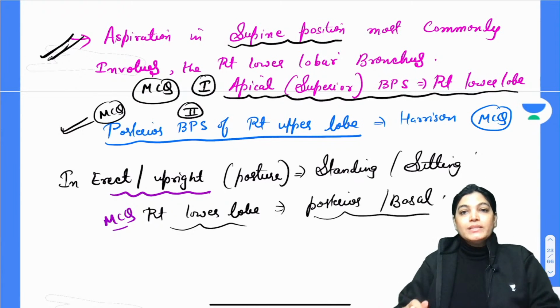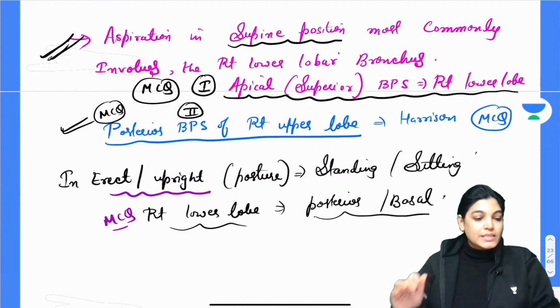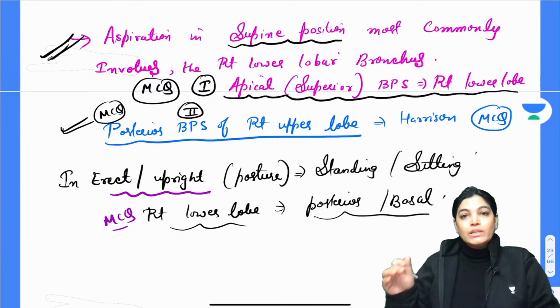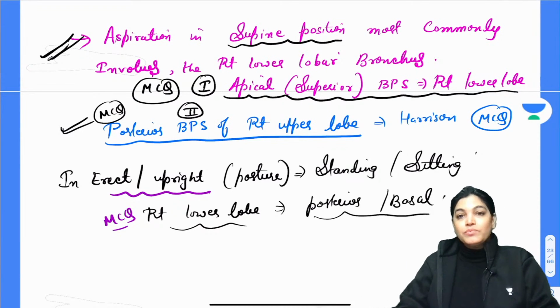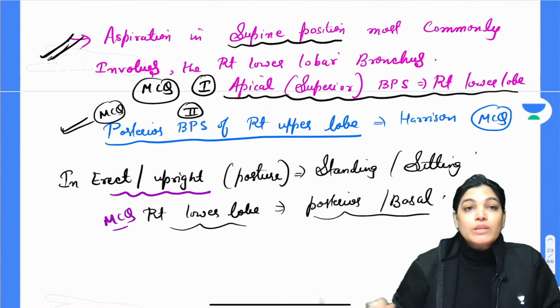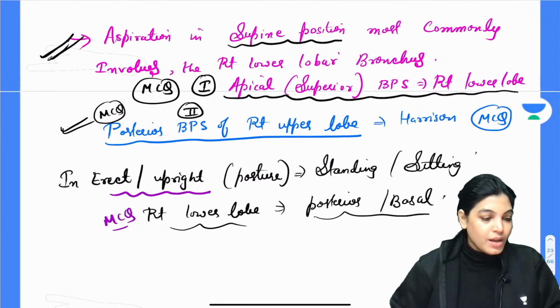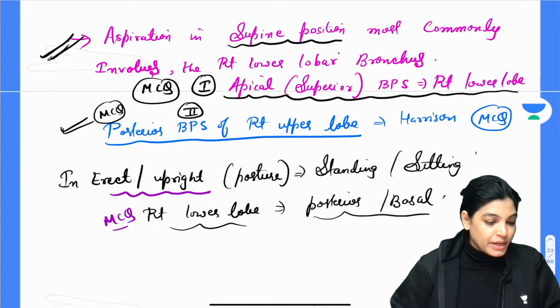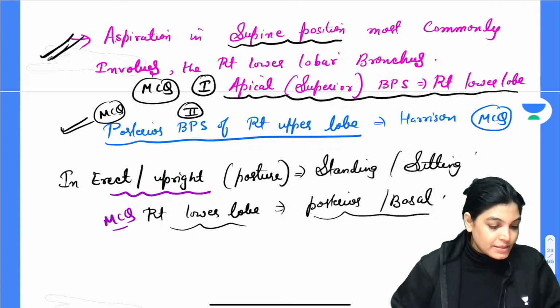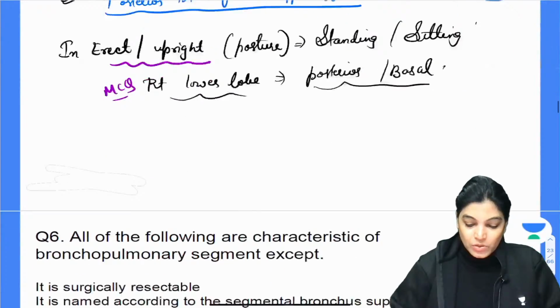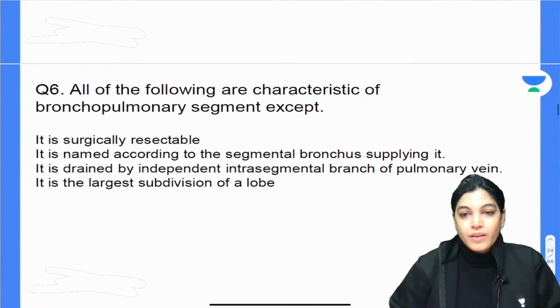All these points are keywords which have been asked in previous years, and I want you to revise this site of accumulation in aspiration pneumonia before your NEET PG 2022 examination. Is it clear? Let us move on to the next MCQ, MCQ number 6.